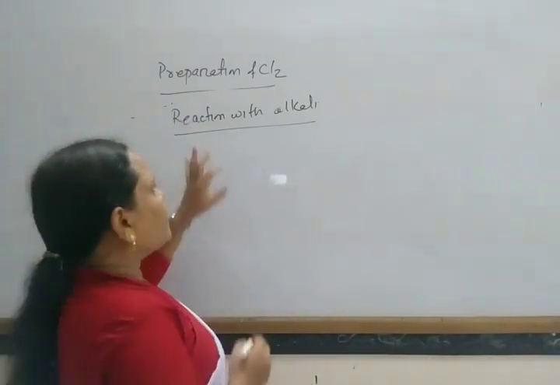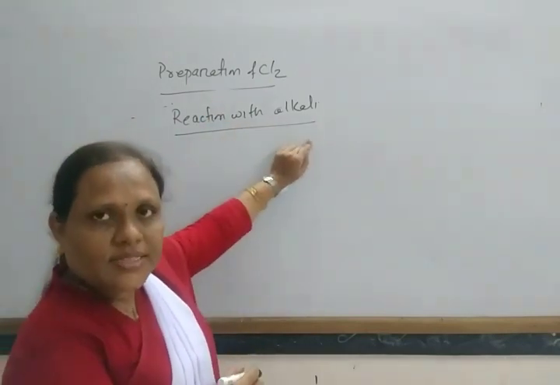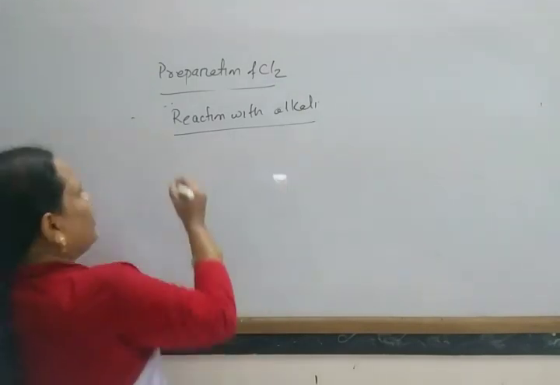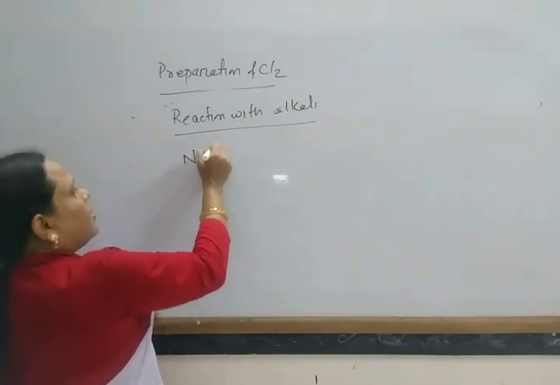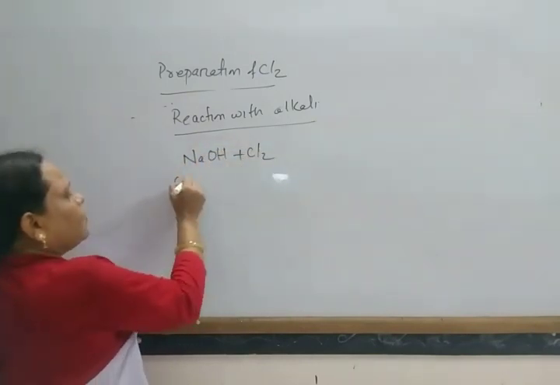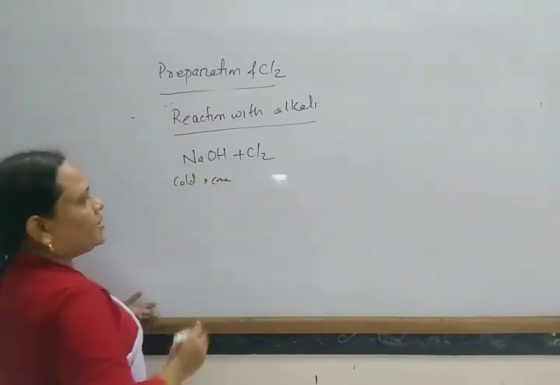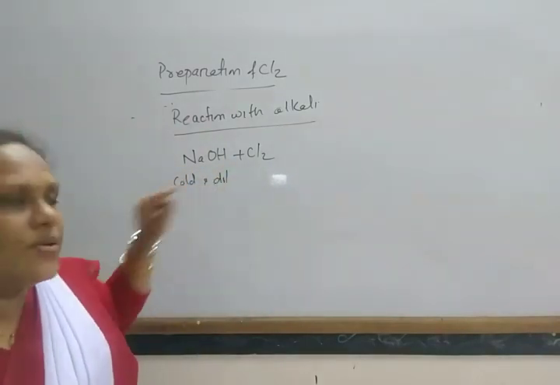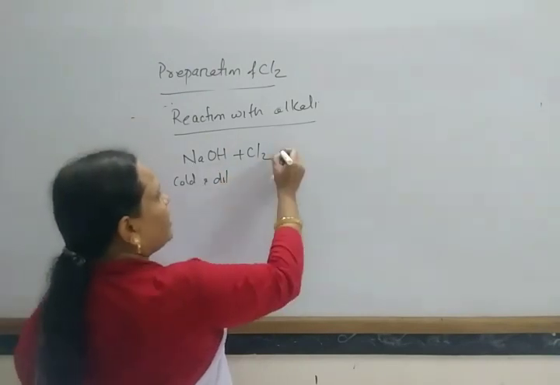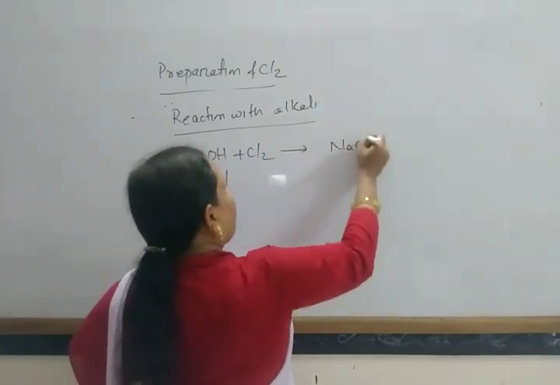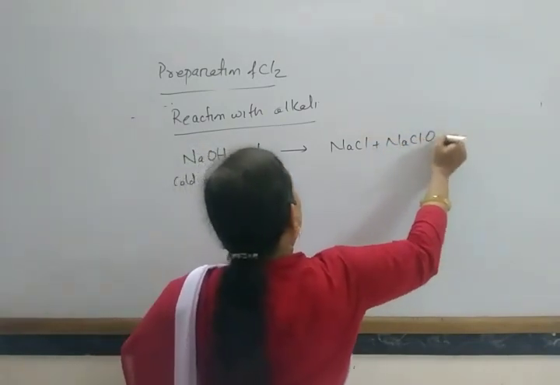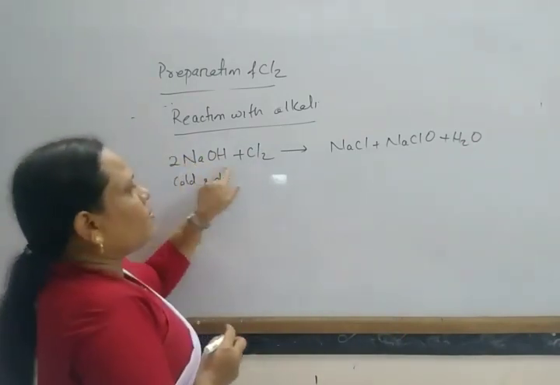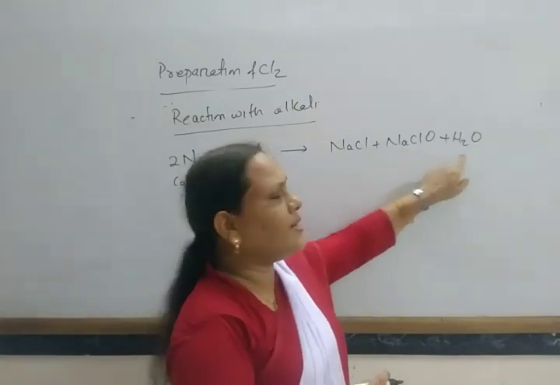When it reacts with cold dilute sodium hydroxide, NaOH plus Cl2 gives NaCl, NaClO plus H2O: sodium chloride, sodium hypochlorite and water.